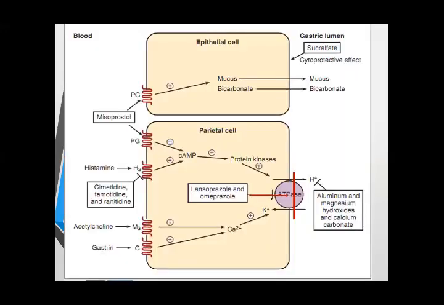This slide shows the mechanism of action or site of action of various drugs. First we talk about the antacids. Aluminum and magnesium hydroxide and calcium carbonate are all antacids. Antacids bind with the HCl and neutralize it. It acts at this stage after the release of hydrogen ion. Then we have lansoprazole and omeprazole, that are proton pump inhibitors, and these drugs block this proton pump and block the release of hydrogen ion into the lumen.